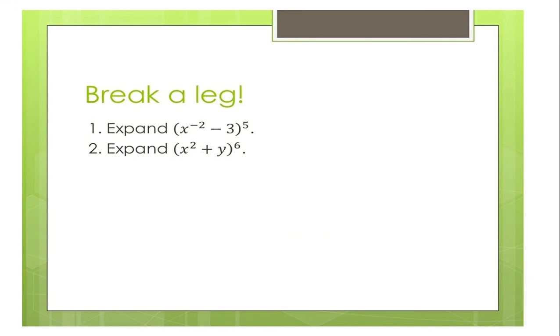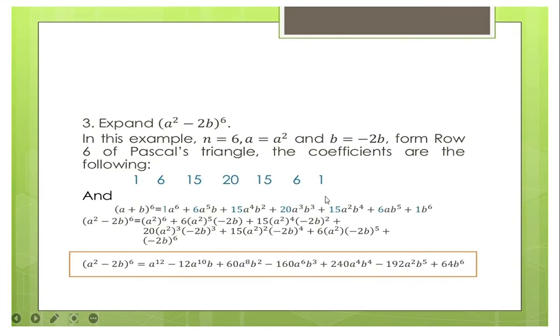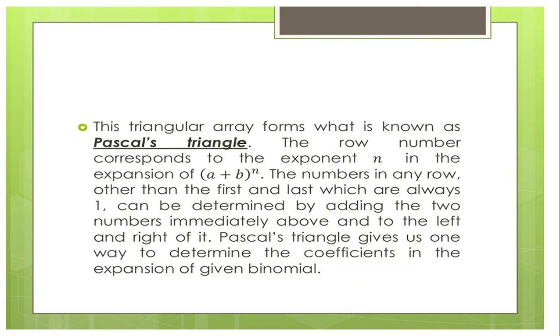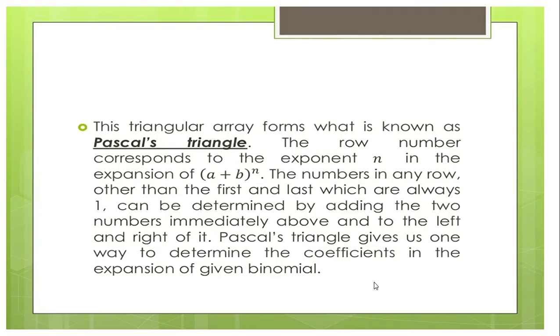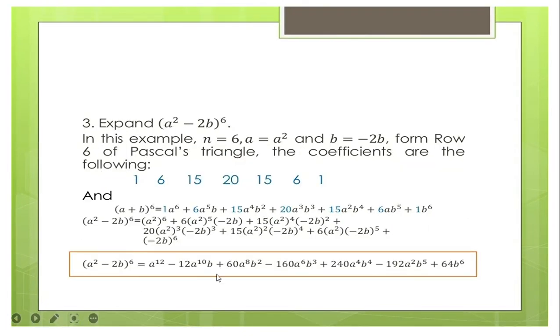Okay, let's have our last example here. If we have here a squared minus 2b to the power of 6, so n is equal to 6, a is equal to a squared, and b is equal to negative 2b. So we will base on Pascal's triangle, we go to row 6. And our row 6 here is 1, 6, 15, 20, 15, 6, 1. So going back, that is 1, 6, 15, 20, 15, 6, 1.